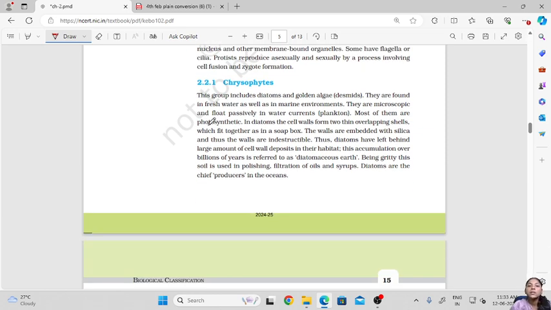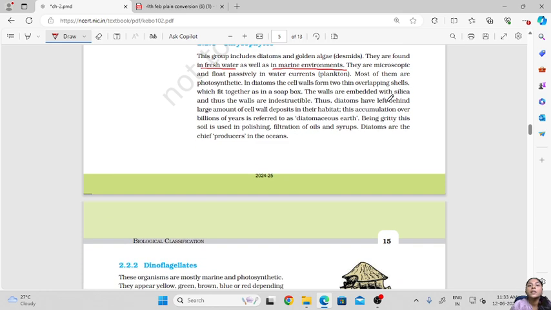Now this group includes diatoms and golden algae or the desmids. So they are found in the fresh water as well as marine environment. So their habitat is fresh water as well as marine water. They are microscopic and they float passively in water currents. Okay, now they are microscopic, so they are very tiny and they float passively in the water currents. So that is why they are also called planktons.